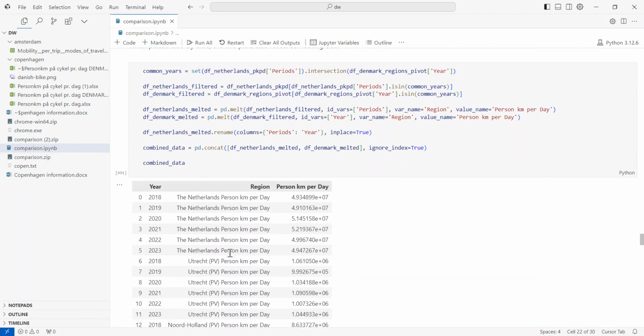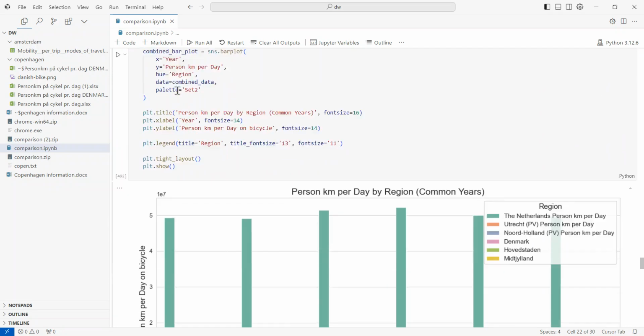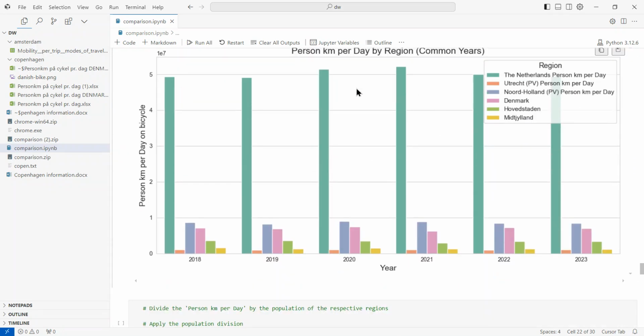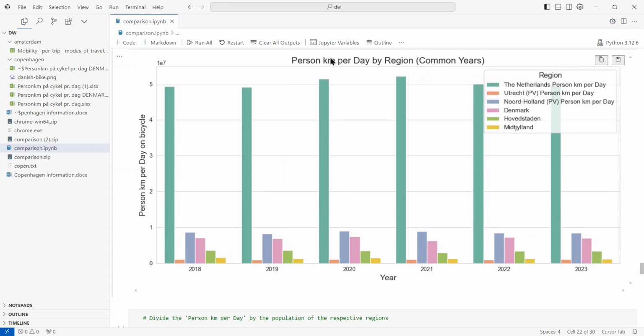And so in order for us to see them side by side, we had to do some other calculations here. And the thing that we are looking at here, person kilometer per day by region, shows us a rather weird table.